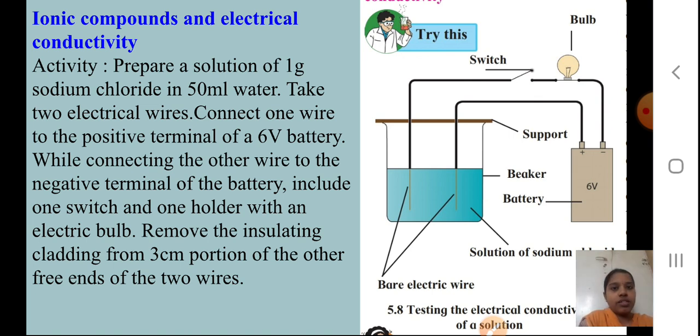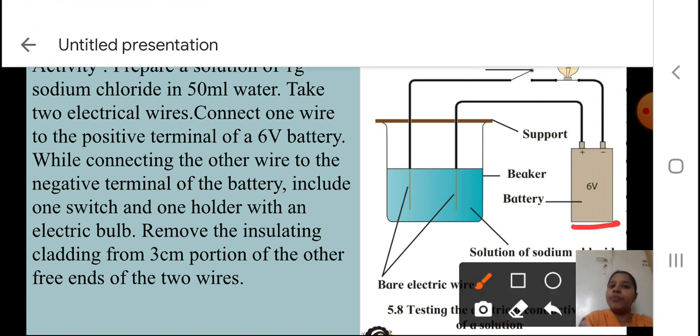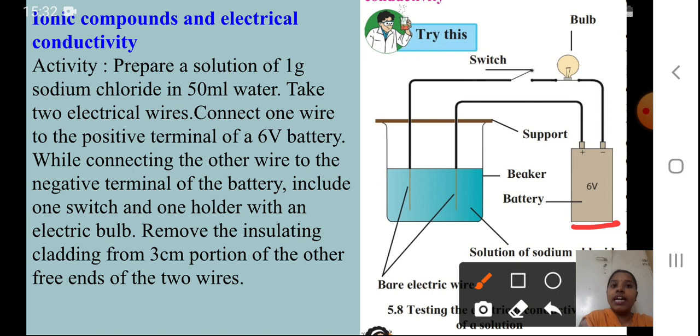Take 2 electrical wires. Connect one wire to the positive terminal of a 6 volt battery. I'll require a battery. You can see here my battery is there. So one wire I'll connect to the positive terminal. Can you see here the positive is written? And here negative is written. While connecting the other wire to the negative terminal of the battery, include one switch and one holder with an electric bulb. Can you see, I am taking an electric bulb and I am going to take a switch also.